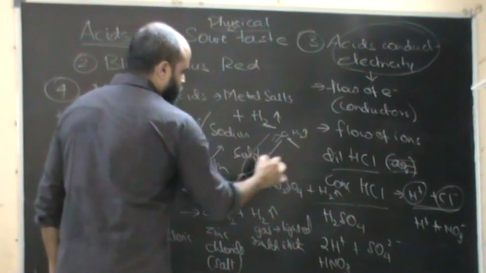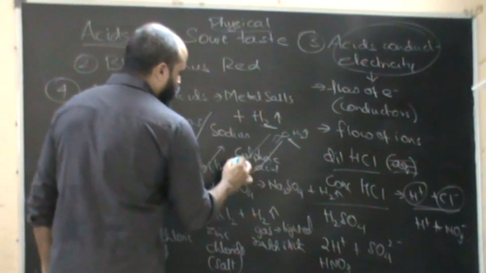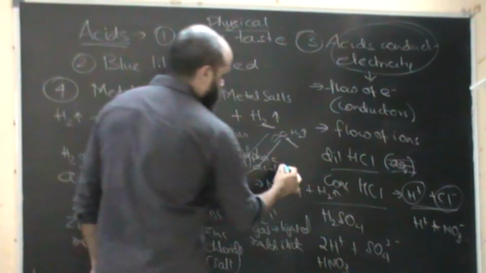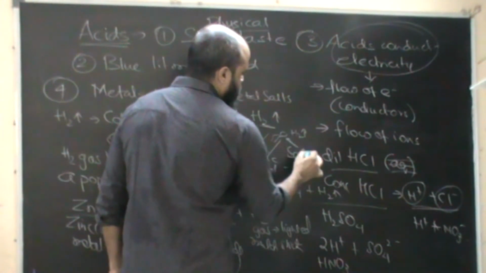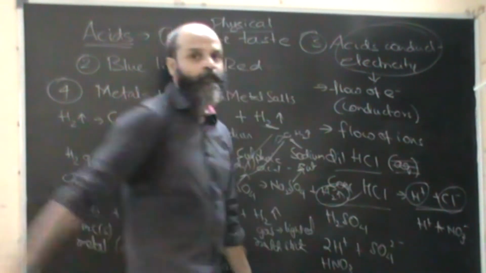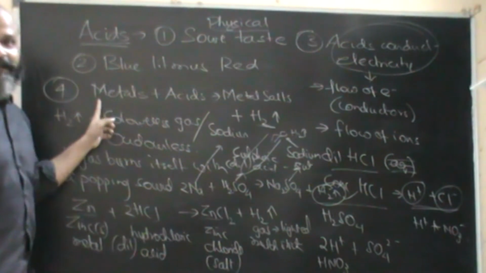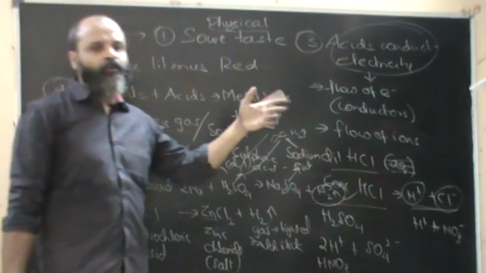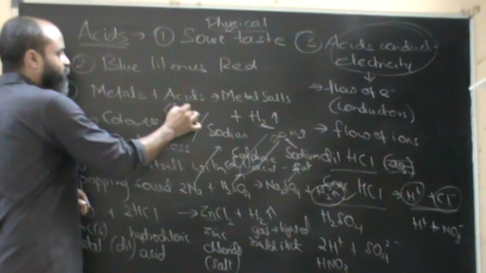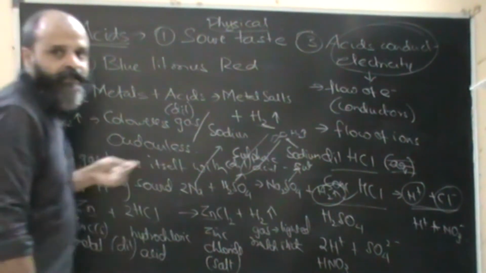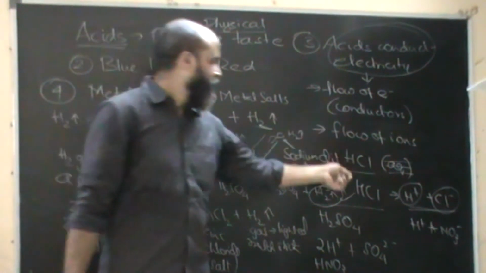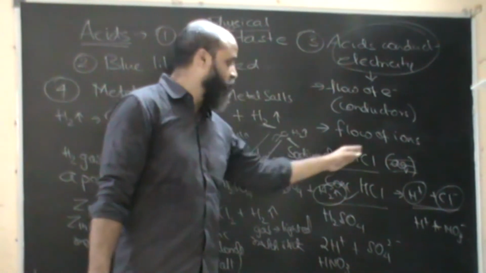We can take the sulfuric acid in the dilute form. This will form sodium sulfate, which is a salt, and hydrogen gas is getting evolved. So when you treat a metal with acid, be it dilute or concentrated, we will get metal salts plus hydrogen gas. Generally, we take it in dilute form. Metals are reactive and so are acids. So metal plus an acid will generally give you a metal salt plus hydrogen gas.